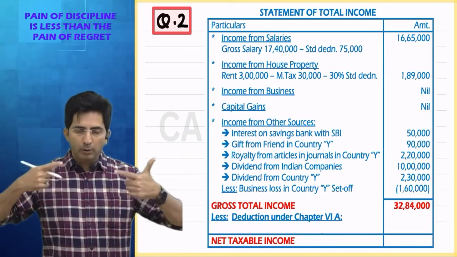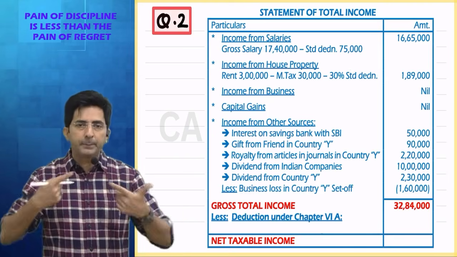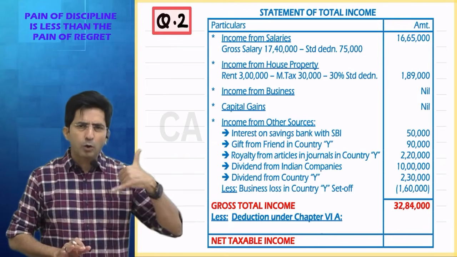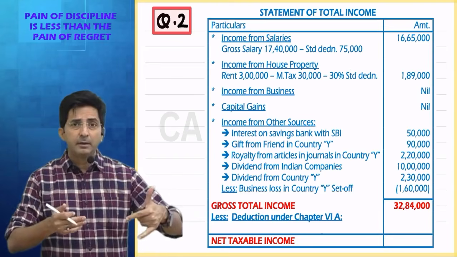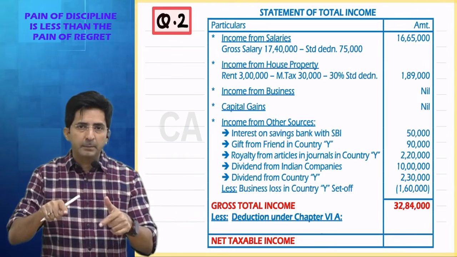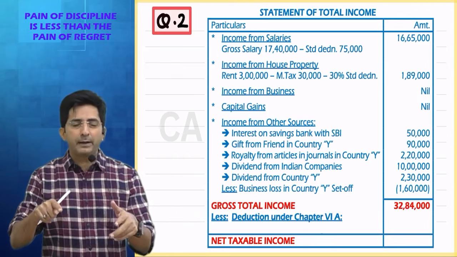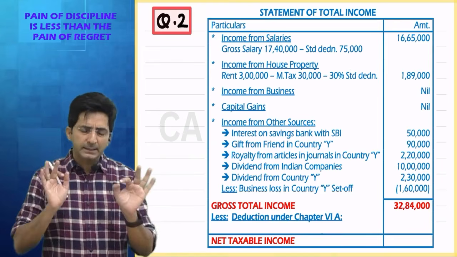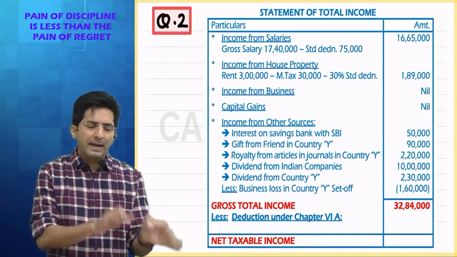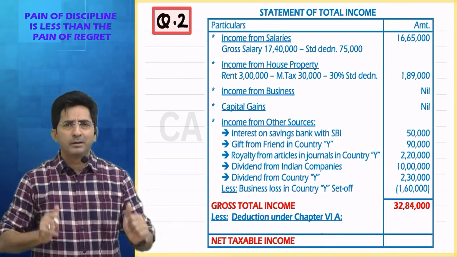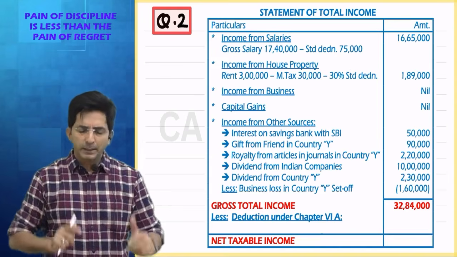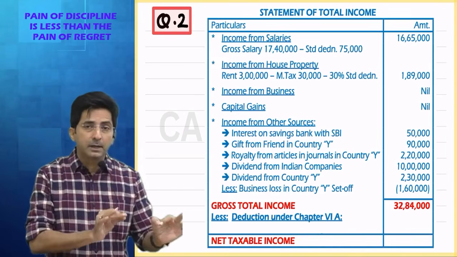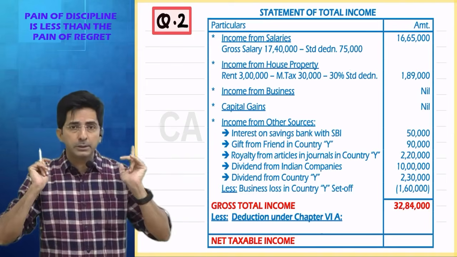Because you know why I'm making this announcement repeatedly? Because these days I'm noticing there are many students who just call me for some doubts, and when I ask them, are you solving the sums on systematic basis? Sir, no, I am not able to get time because I watched the video while traveling. They have some reasons or the other. See, reasons are valid, but because of valid reason, you cannot do something wrong. What is wrong is wrong. There is no excuse for wrong. So please make sure that you first solve this sum and then you see the solution lecture.